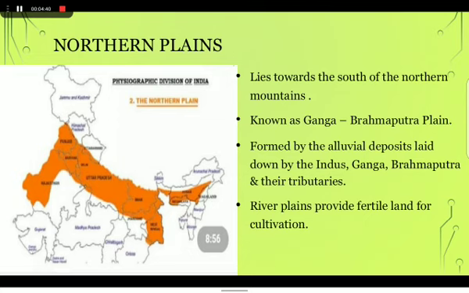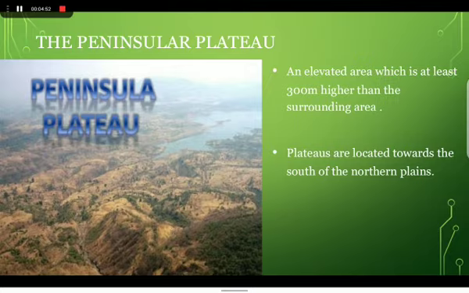These river plains provide fertile land for cultivation. The river plains are very suitable for human habitation. That is the main reason for high concentration of population in these plains. The another physical feature of India is peninsular plateau.